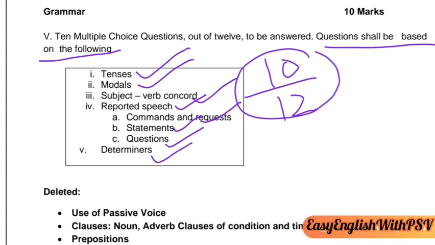These topics are to be studied in grammar section. And for these chapters you will have questions based on MCQ. 12 MCQs will be asked and you will have to attempt only 10.